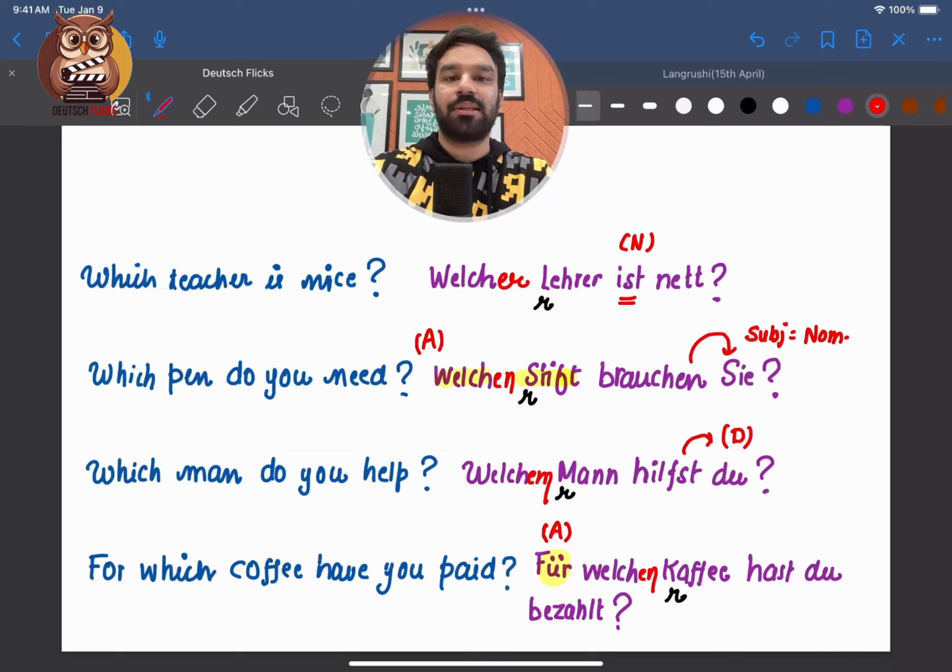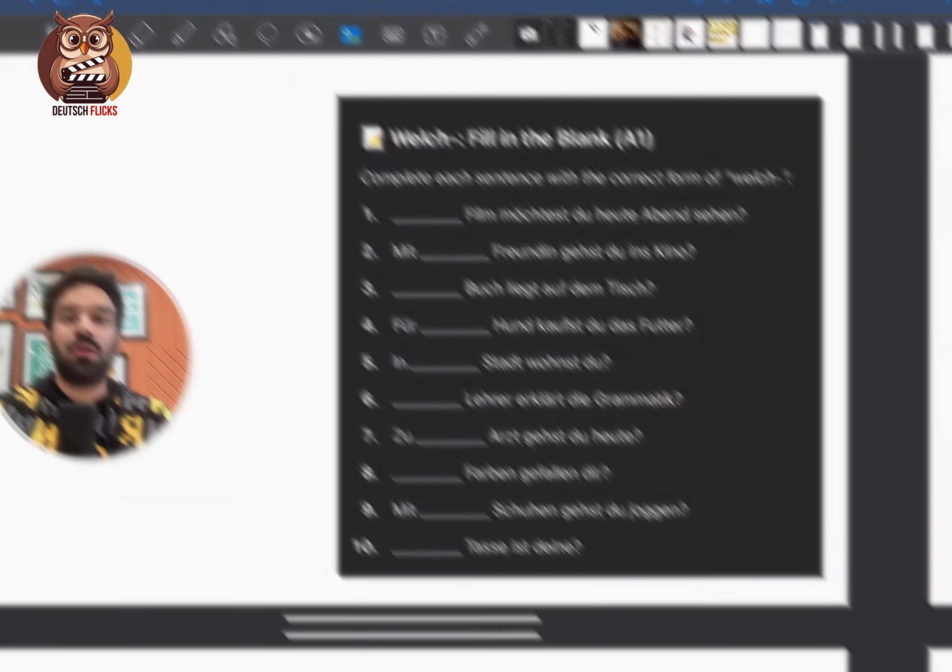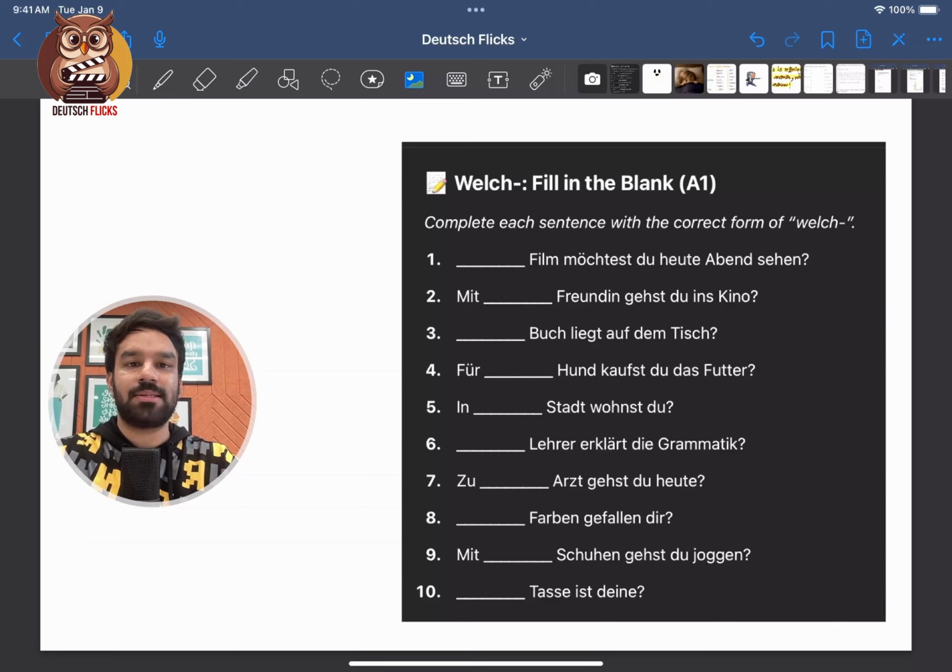Okay, so these were the examples. I hope you understood it. If you still need more practice, then I have one practice exercise for you. Okay, so in order to solve this exercise, you can refer to your notes, or for the article, you can use a dictionary as well. Pause the video and we'll discuss this after 5 seconds.